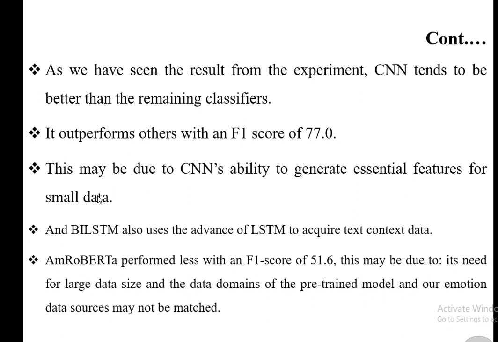This is due to its ability to generate essential features from small data. Next, we have the other models, which find it hard to remember features of the text from a small data set. But when we see the Amharic contextual word embedding approach, it gets low accuracy on small data. This may be due to its need for a large data set. That means the Amharic contextual word embedding model needs a large amount of data, and the domains of the pre-trained model and our emotion data sources may not match.